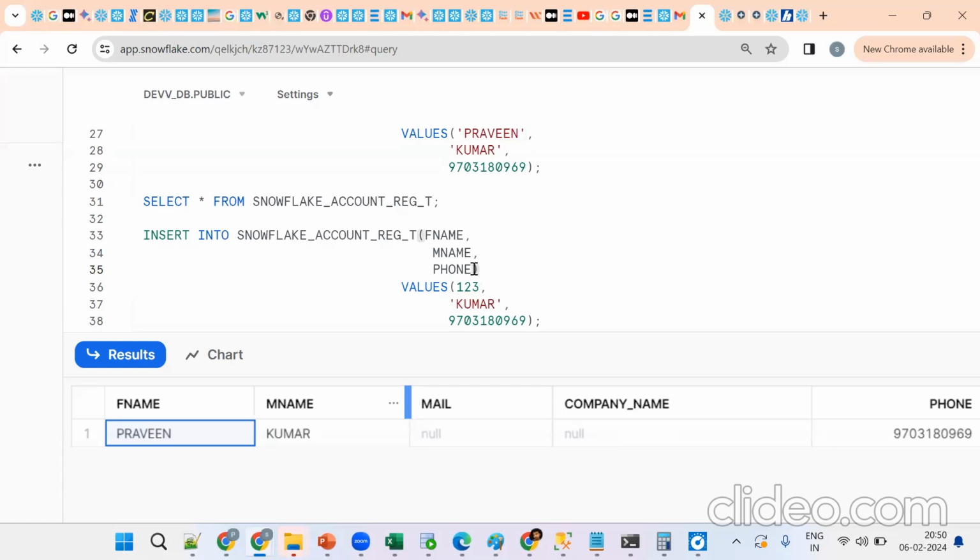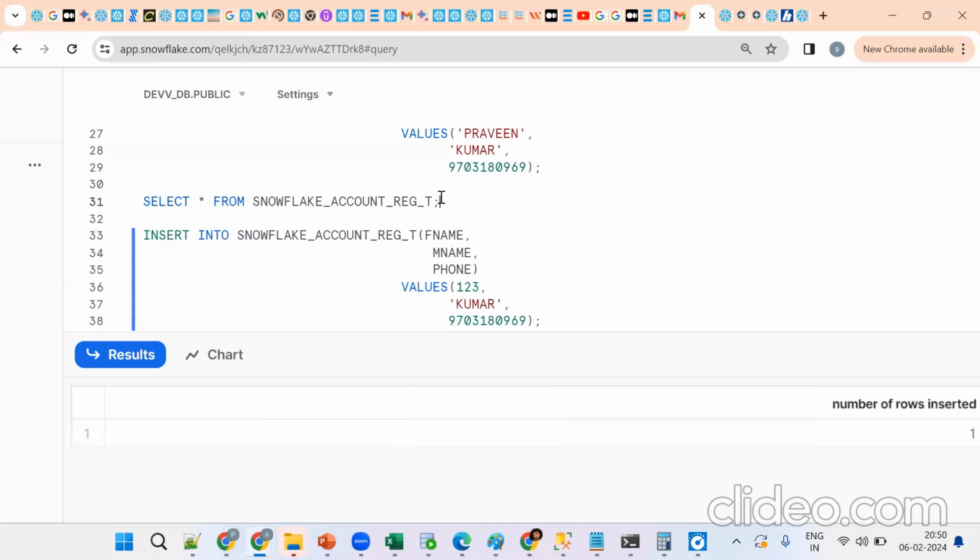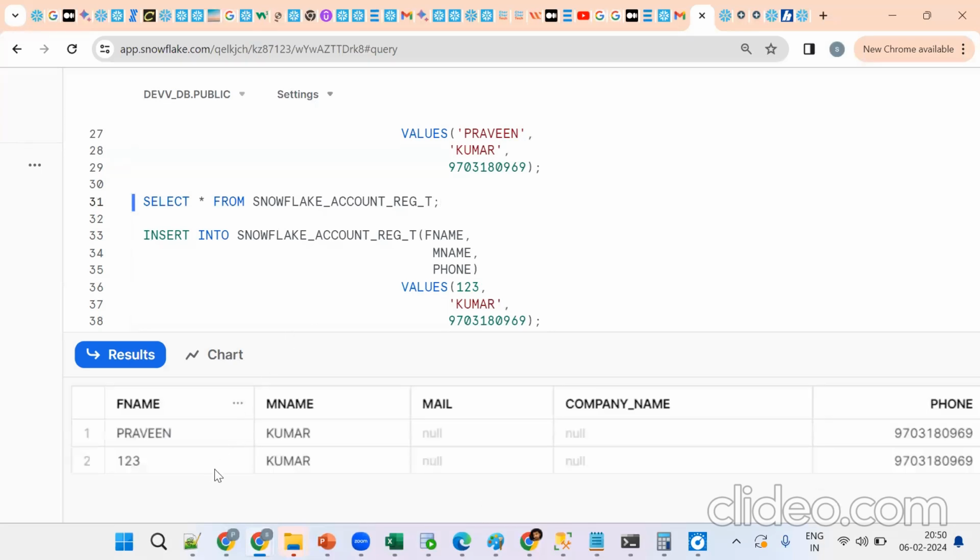Now why is single quote required? Varchar does not accept number. Why will it not accept number? It will work for 1, 2, 3 also if you give single quotes. No need. See what happened. So try to execute the same thing. See what happened. See number of rows inserted. See, data is populated. Remember.